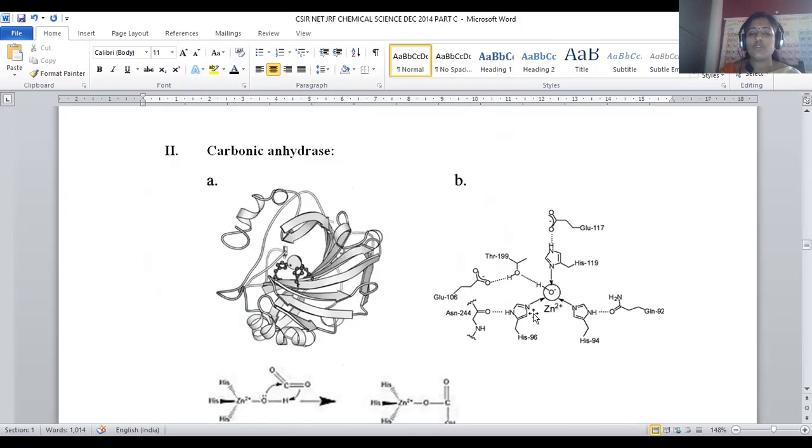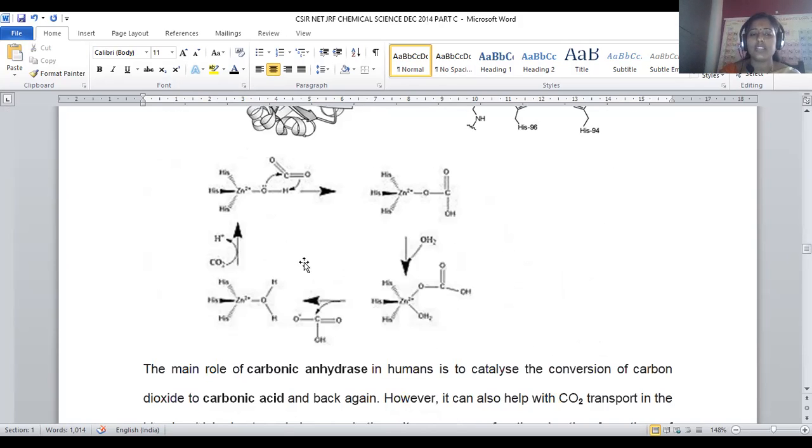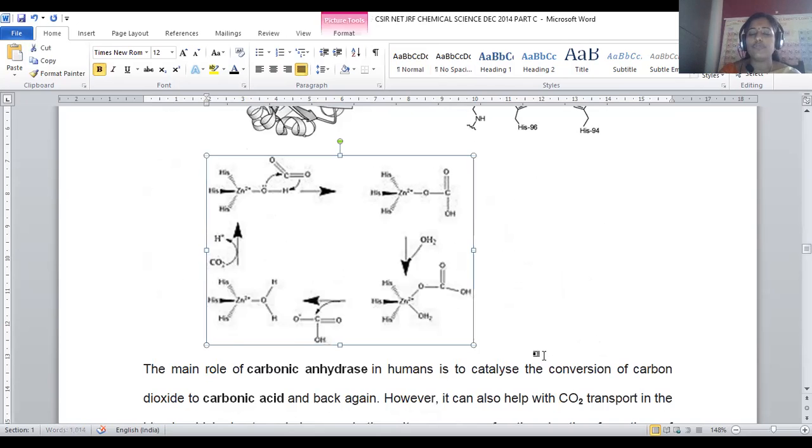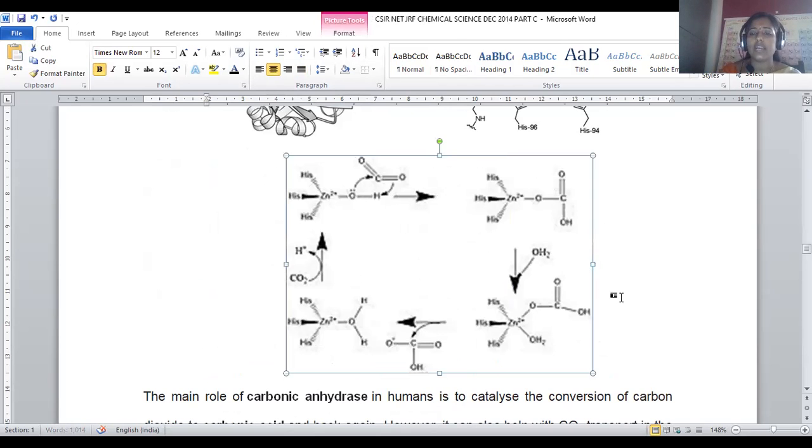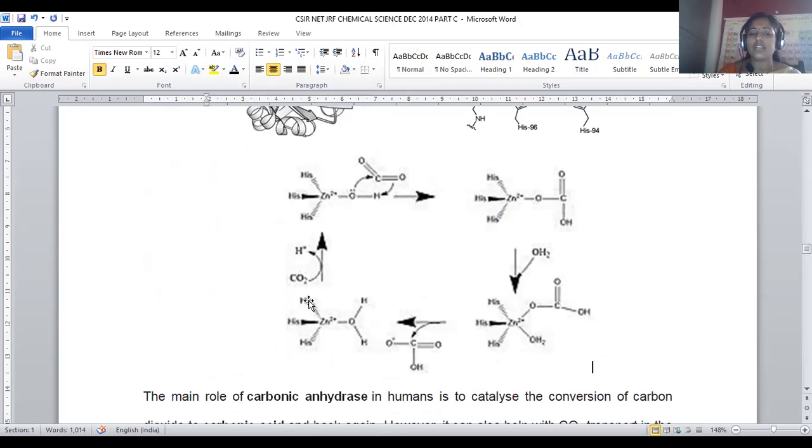Here is the carbonic anhydrase enzyme, represented in a ribbon-like structure, and the chemical representation is also provided. Again, it is zinc bound, and imidazole units are present around it. A free water molecule is attached to the zinc. One of the hydrogens is now replaced with the carbon dioxide moiety, and here is the detailed mechanism of how carbonic anhydrase converts carbon dioxide into carbonic acid. For that purpose, initially we take a zinc bound histidine metalloenzyme.